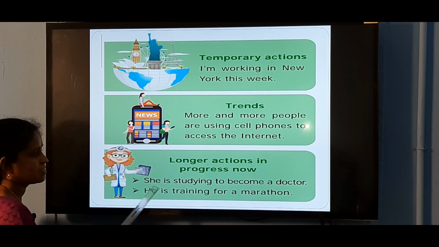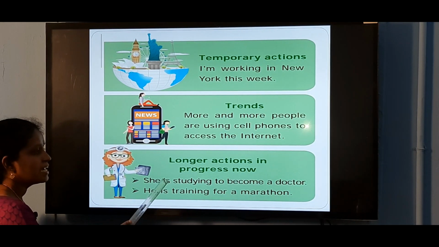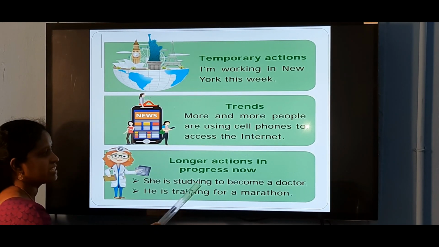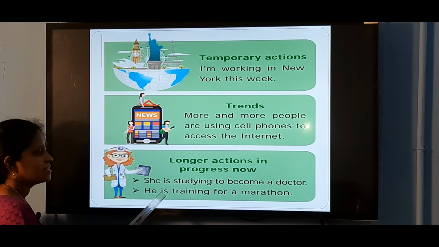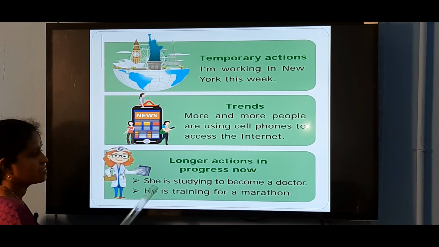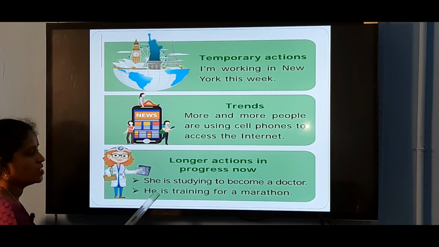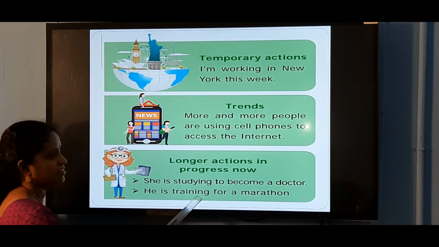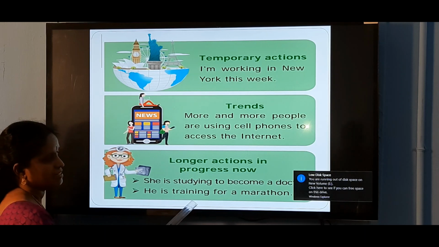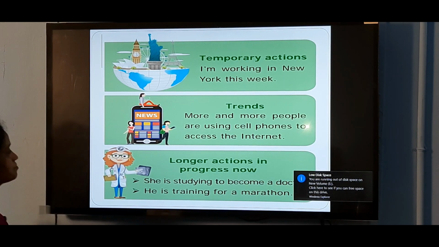The subject is third person singular, so we use is here and the verb with ing form, studying. He is training: the subject he takes is, and the verb train with ing form, training.